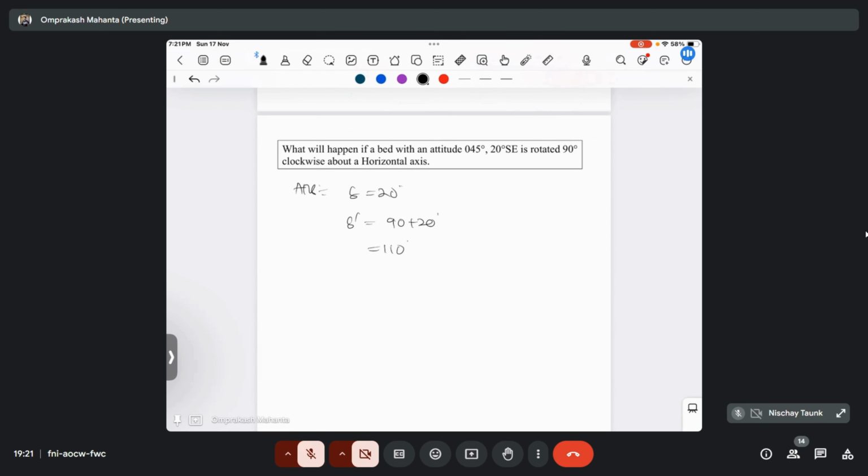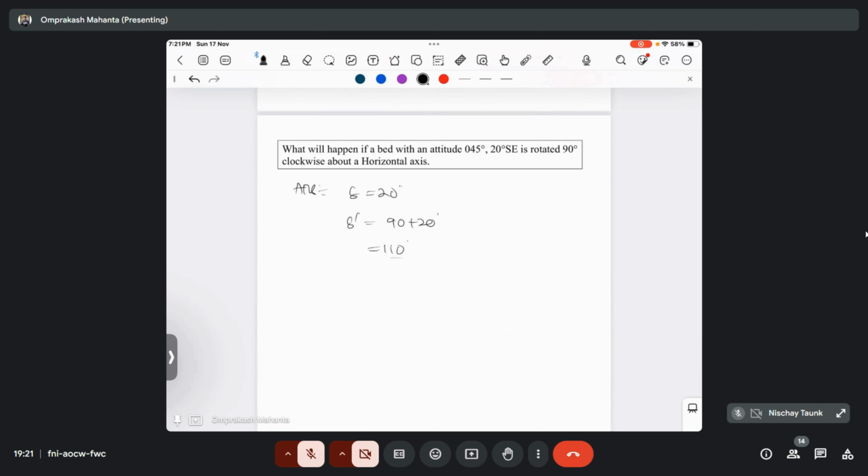Dip amount value should not exceed 90 degree. So then what should be the dip amount value in this case? Like 110 degree is basically greater than 90 degree, right? So what will be the dip amount here?